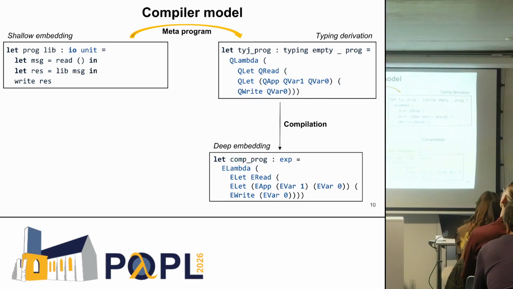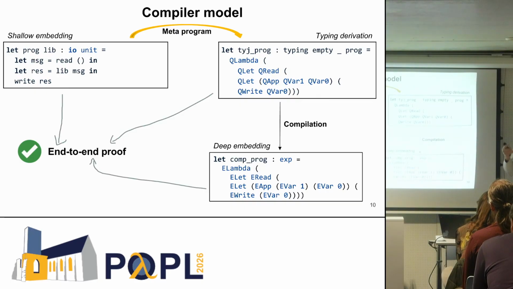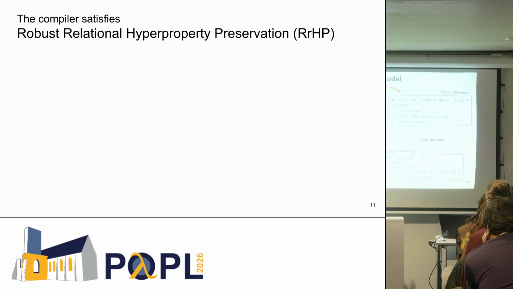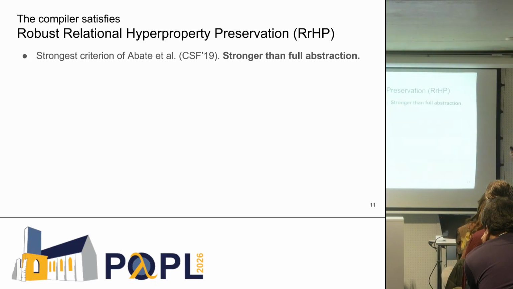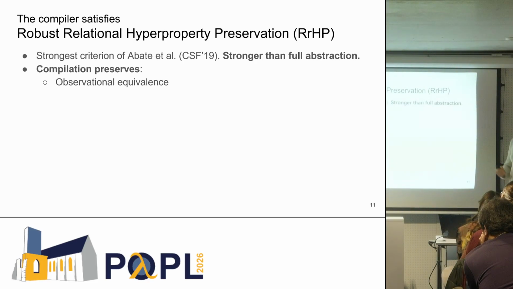Okay, so the important ingredient, what's important about this model, is that it allows us to do an end-to-end proof by using the typing derivation. So what are we proving about our compiler? We prove robust relational hyperproperty preservation. This is the strongest criterion of Abate et al., which is stronger than full abstraction. And this guarantees that compilation preserves observational equivalence. So this is what full abstraction gives one: non-interference and trace properties.